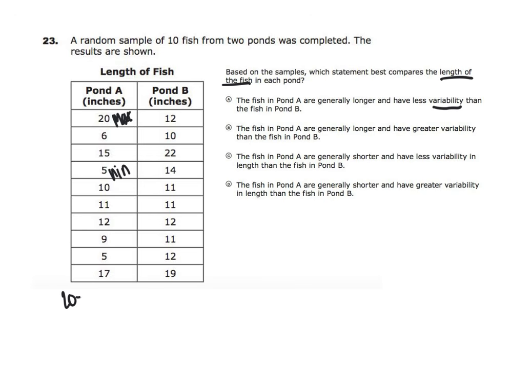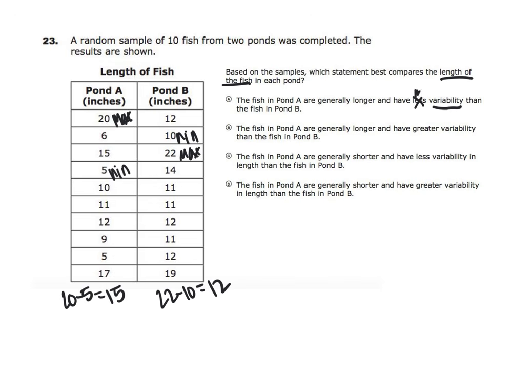So 20 minus 5 gives me 15. My maximum number in pond B is 22 and my minimum number is 10. So 22 minus 10 gives me 12. So pond A has greater variability. Remember, the greater the range, the more variability you have.